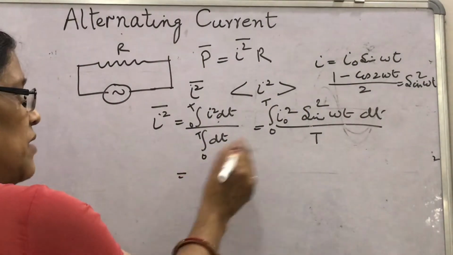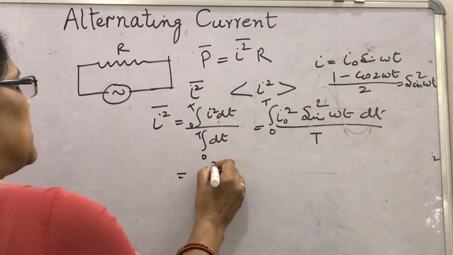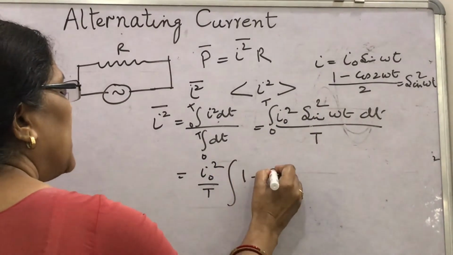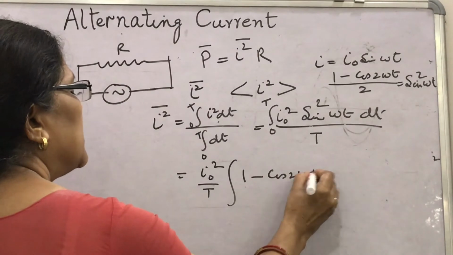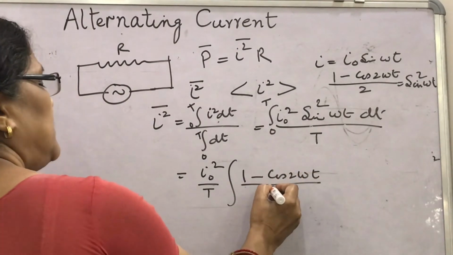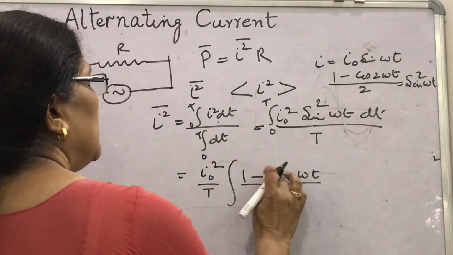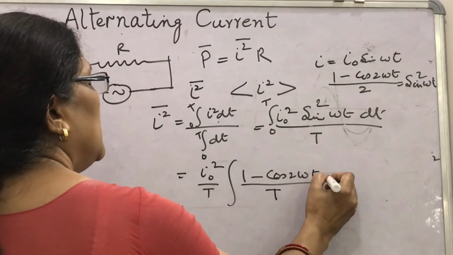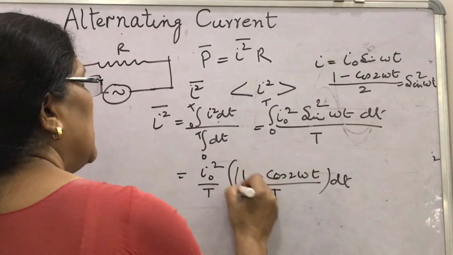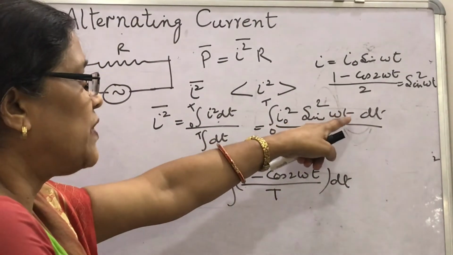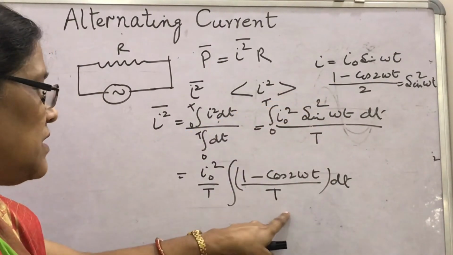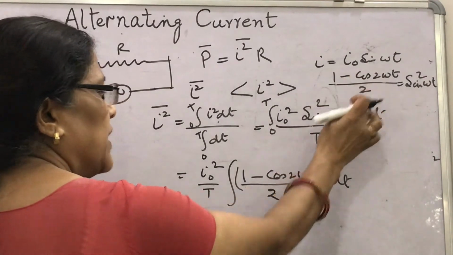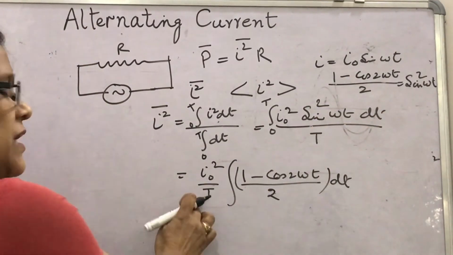I am showing this: you can take I naught square upon T, and what will you get here? 1 minus cos 2 omega t upon 2, dt upon T. What I have written is the total relation in place of sin square omega t, which is 1 minus cos 2 omega t upon 2, and T is taken outside.